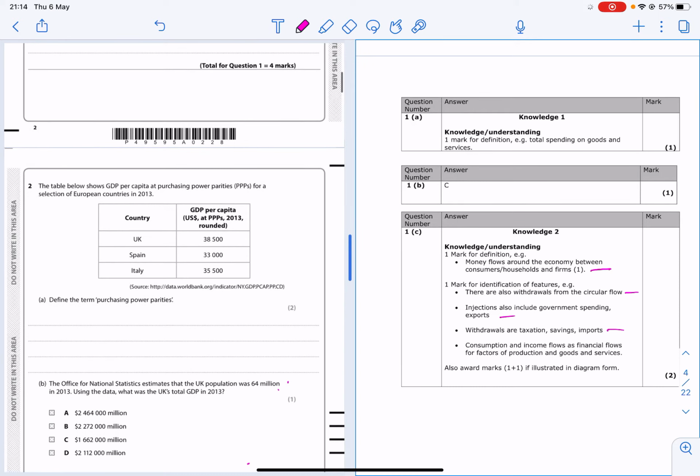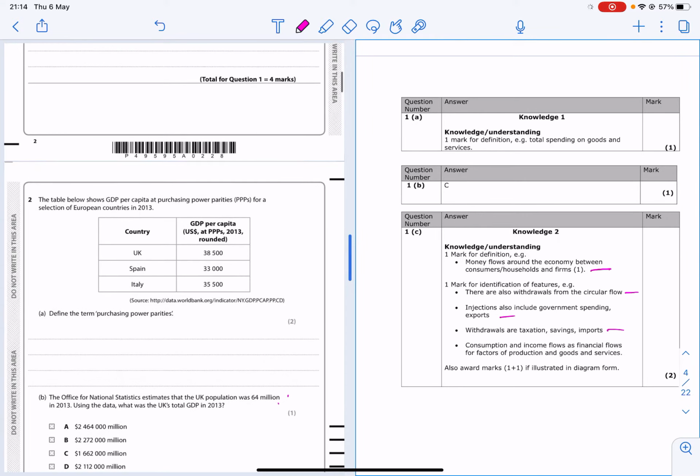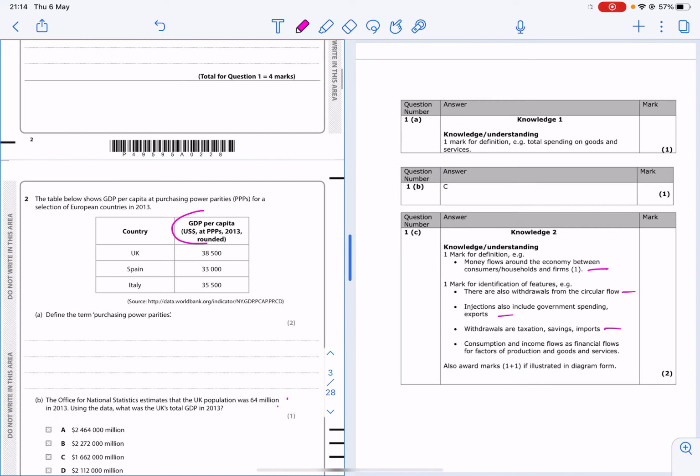Right, so the next question is defining purchasing power parities. Okay, so what we've got here is your GDP per capita. That's the first part. GDP per capita means GDP per person. That's where you take the GDP of a country and divide it by the population.